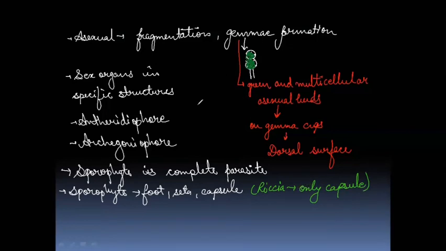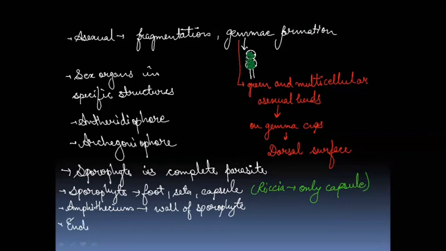Now next is the amphithecium forms the wall of the sporophyte, whereas the endothecium forms the sporogenous cells.